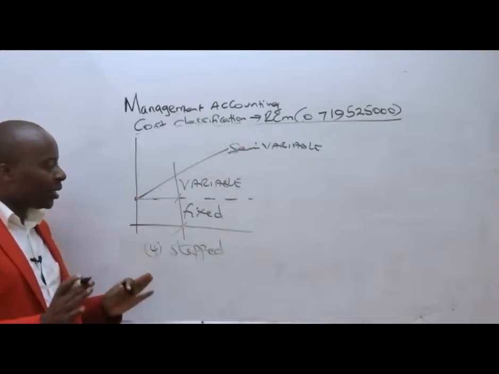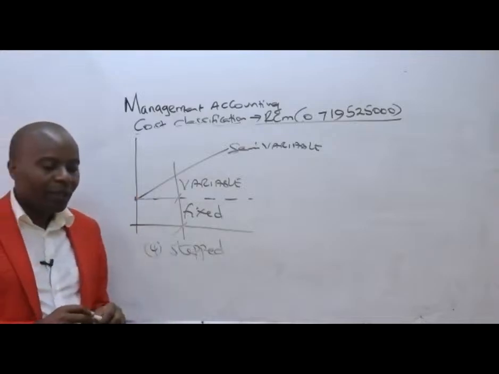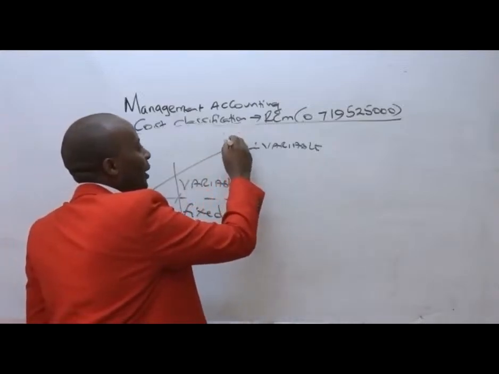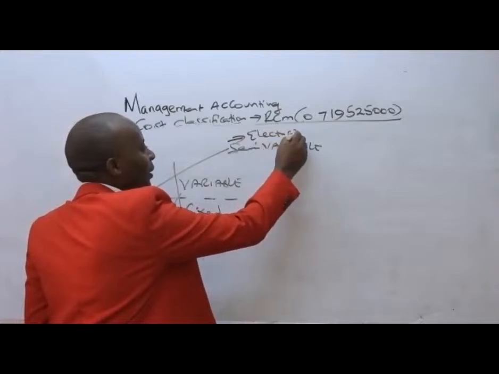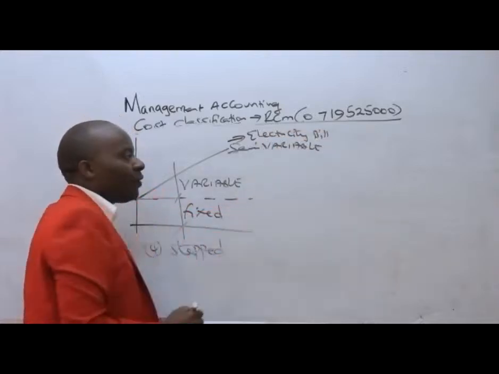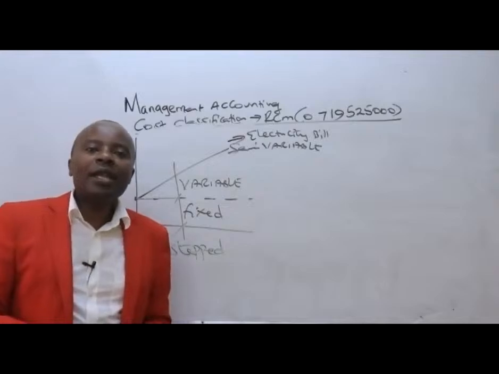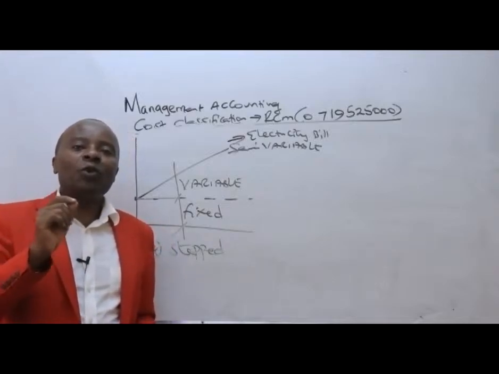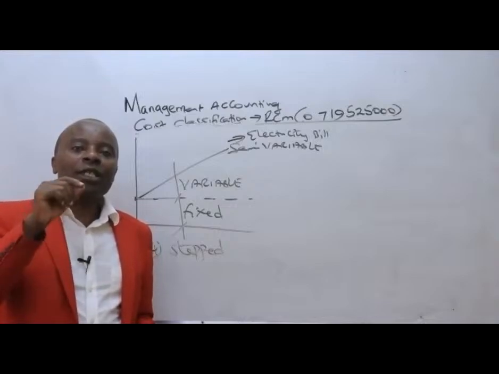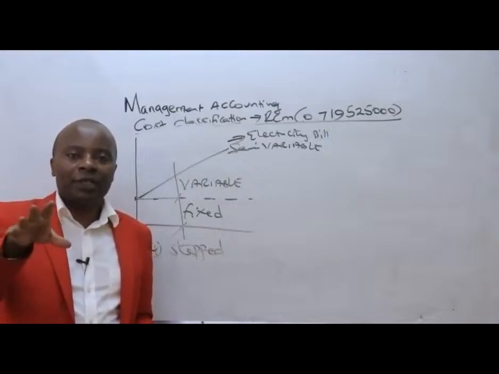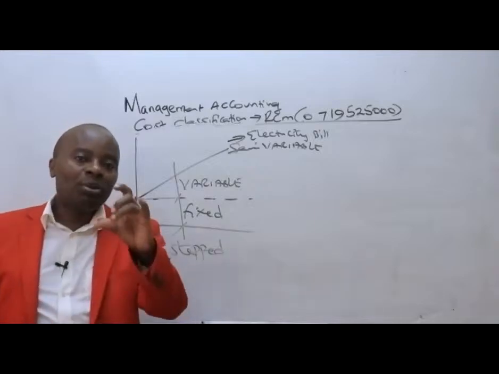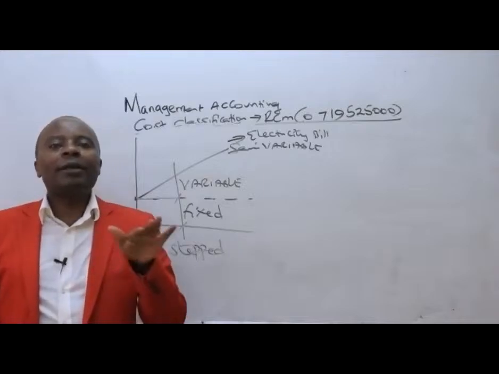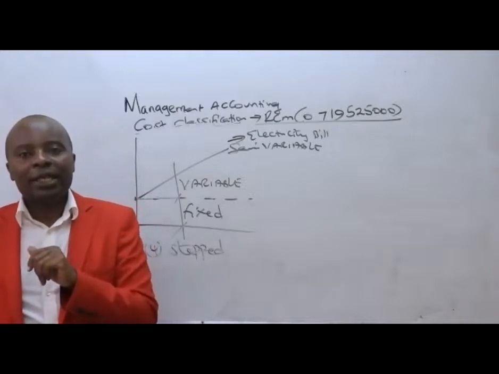Now listen, ladies and gentlemen. If you have, for example, an electricity bill, trust me that there is a component of your bill that does not depend on the number of units that you consume. There are those Kenya shillings, or whatever currency you're using, put onto your bill that depend on periodicity, monthly, like Kenya shillings 120.